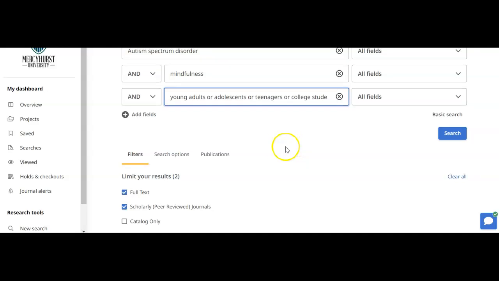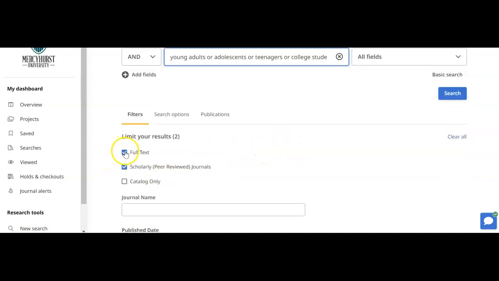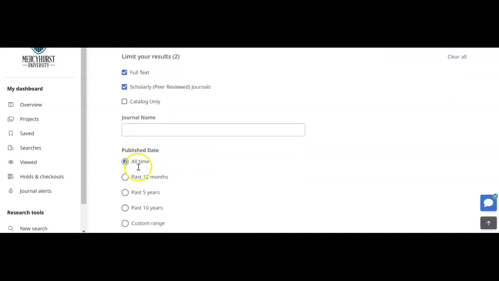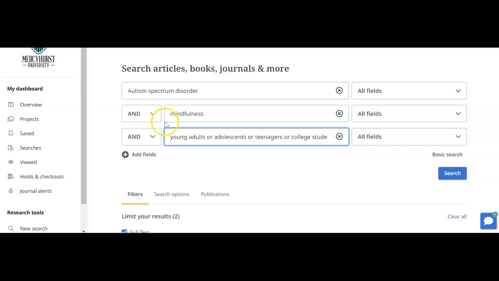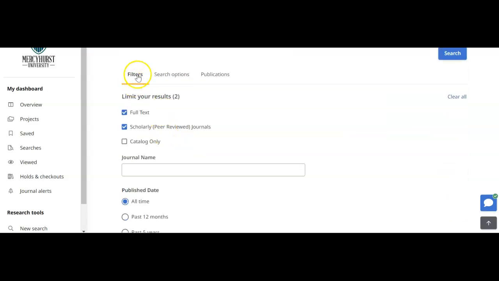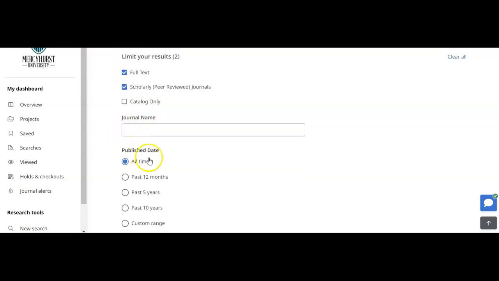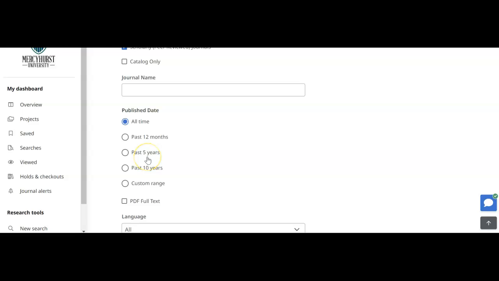And as you saw, you already limited it to full text and scholarly peer reviewed. You can come down this way, or you can look up at your filters. I'll show you another way to access the filters, but your filters are on. For published date, for any nurse or healthcare professional, you want to keep your publication date within the past 5 years.